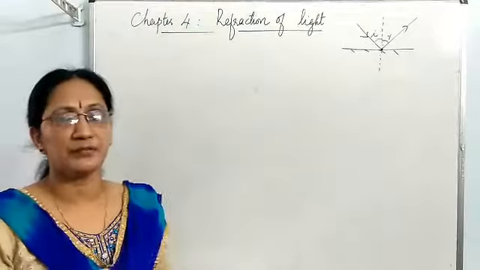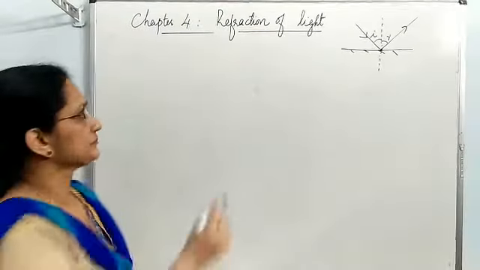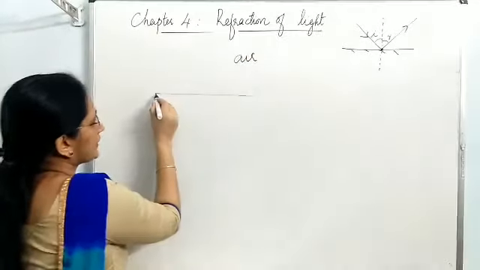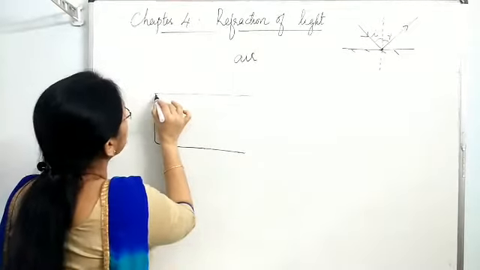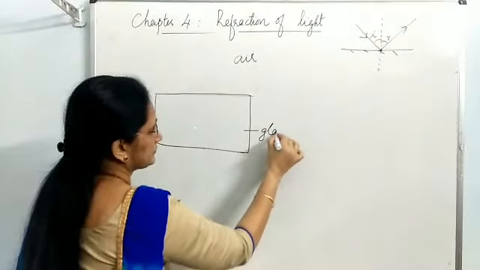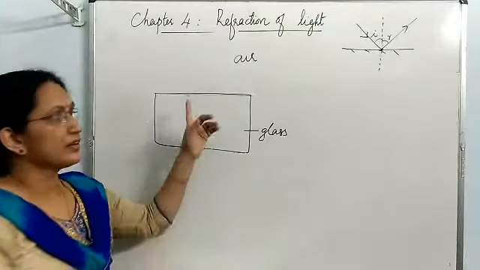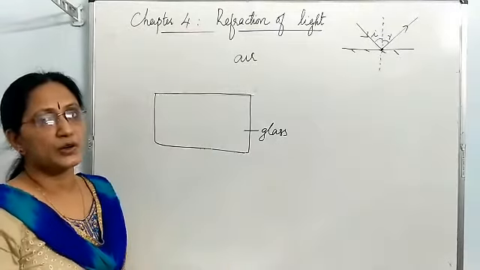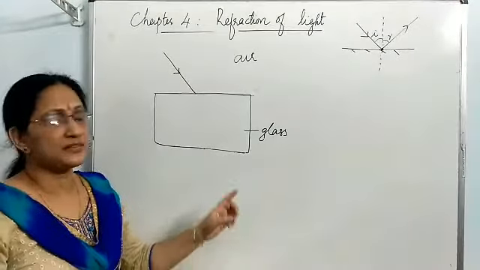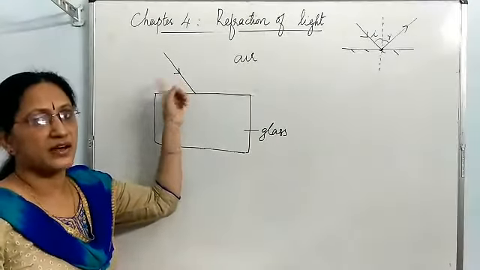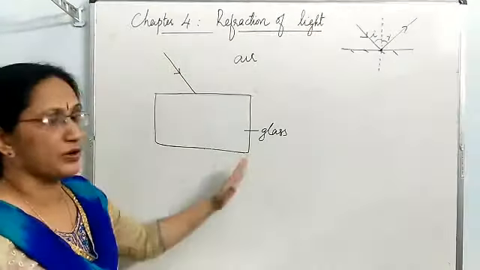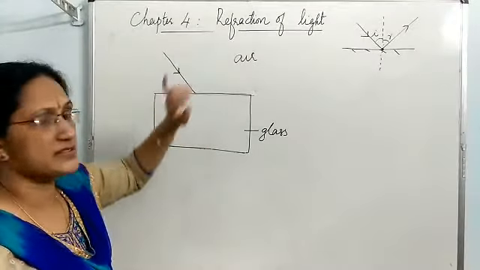So consider two different optical media, air and glass. First medium is air and second medium is glass. A light ray is entering from air to glass obliquely. This is the light ray. Whenever you draw the light ray, an arrow mark is necessary. In the correct direction, you have to put the arrow mark. So this is the light ray falling on the glass block. This is the glass block and here air is the medium.